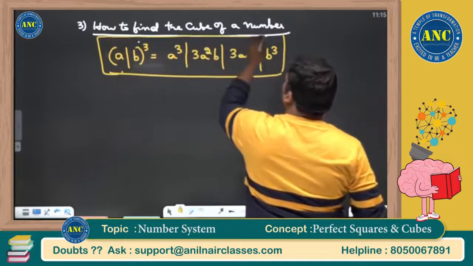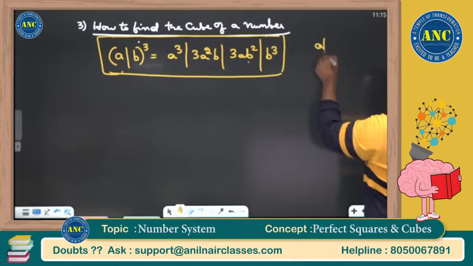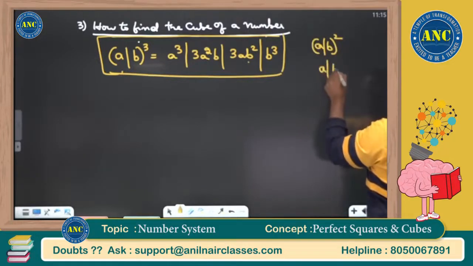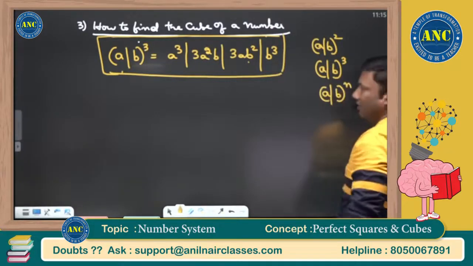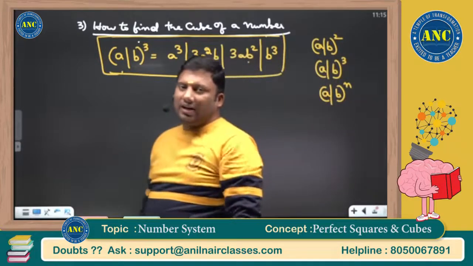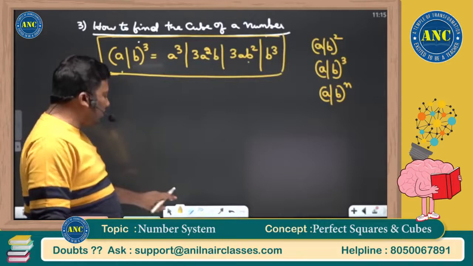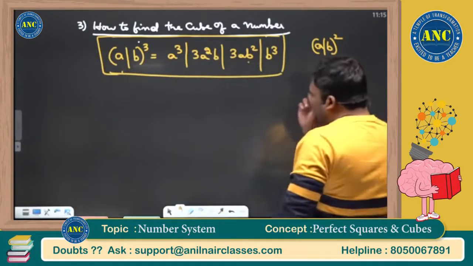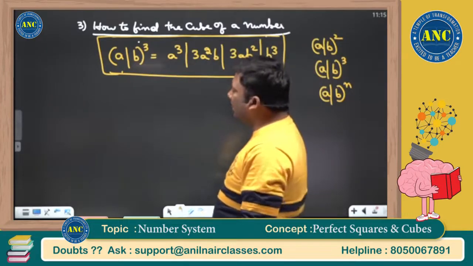To find the square of a number, I will use (a+b) whole square. To find the cube of a number, I will use (a+b) power 3. To find the nth power, I will use (a+b) power n. What is this slash? Slash is nothing but it differentiates between the units place as well as the tens place. B is the units place, A is the tens place.